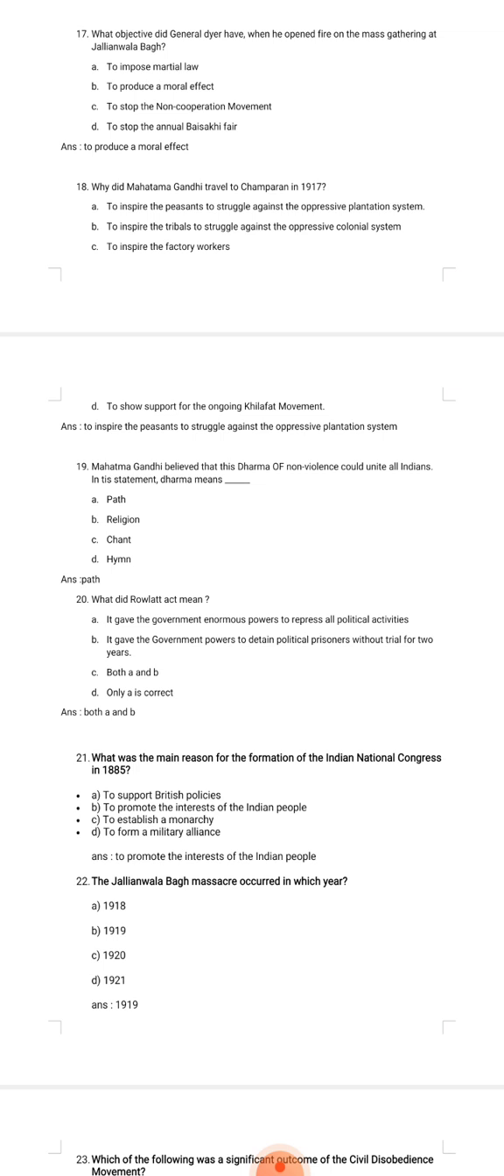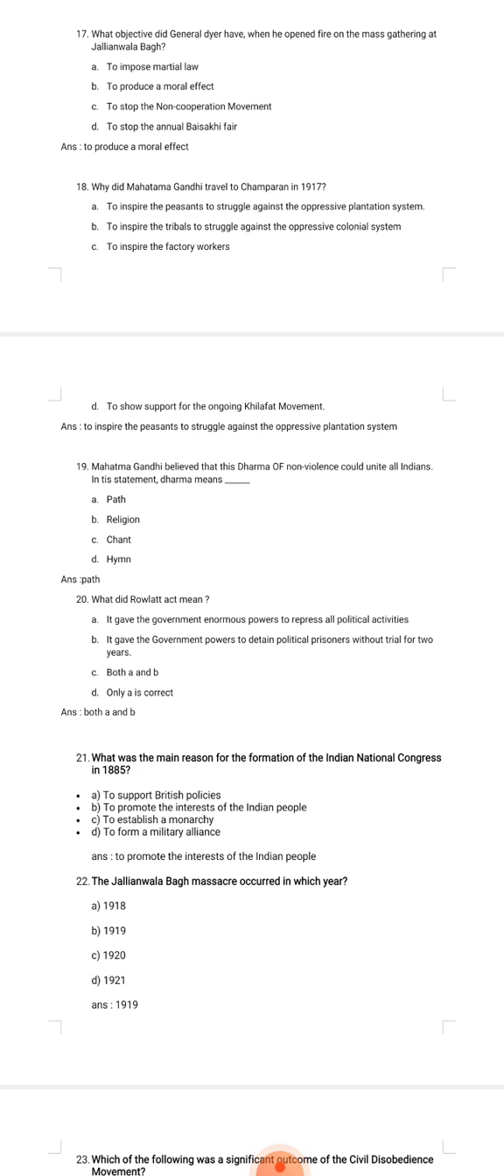Next, why did Mahatma Gandhi travel to Champaran in 1917? Options are to inspire the peasants to struggle against the oppressive plantation system, to inspire the tribals to struggle against the oppressive colonial system, to inspire the factory workers to show support for the ongoing Khilafat movement. So the main reason for Gandhiji's travel to Champaran in 1917 was to inspire the peasants to struggle against the oppressive plantation system.